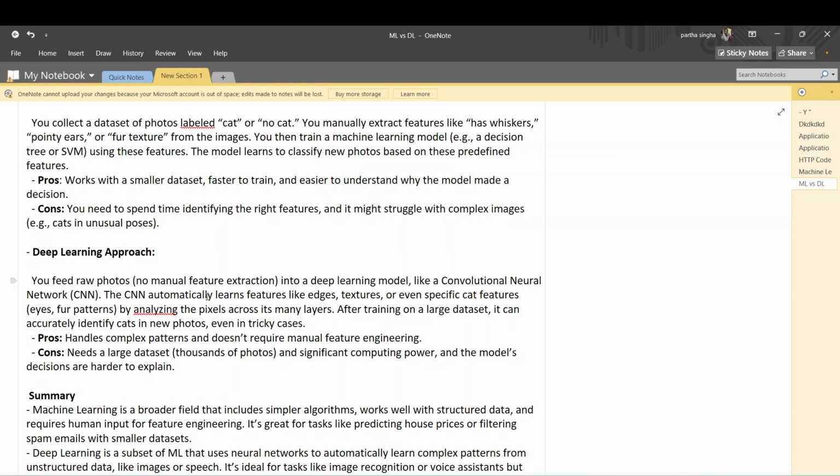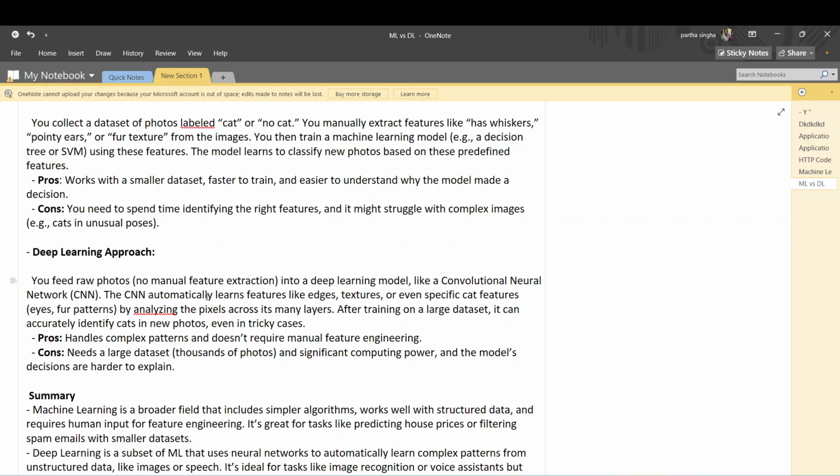After training on a large dataset, it can accurately identify cats in new photos, even in tricky cases. It handles complex patterns and doesn't require manual feature engineering. This is very important. But in machine learning, you have to do manual feature engineering.